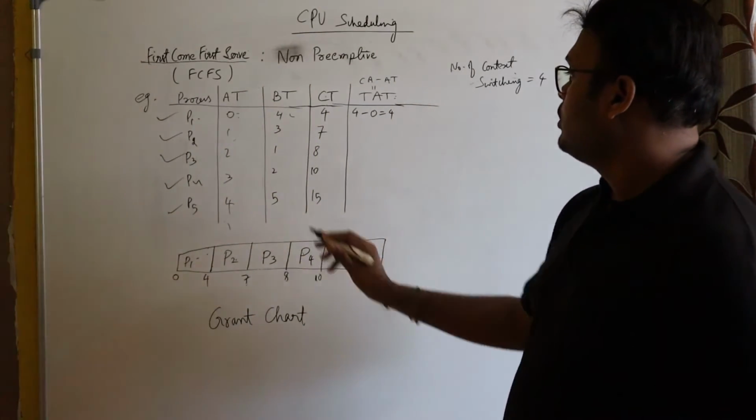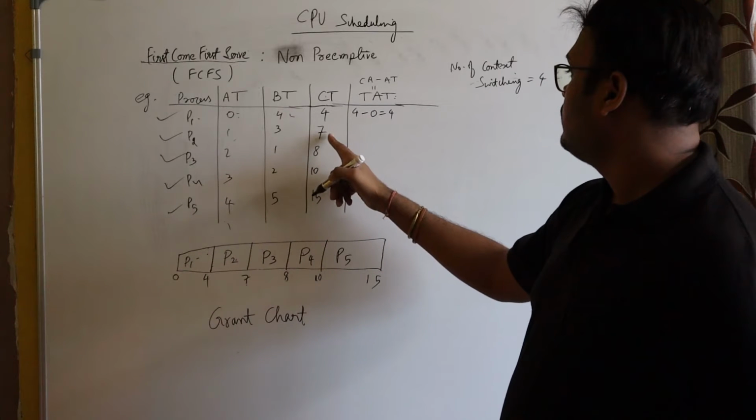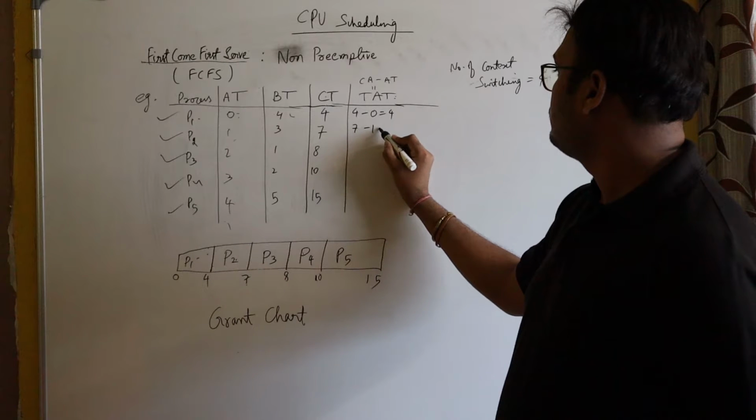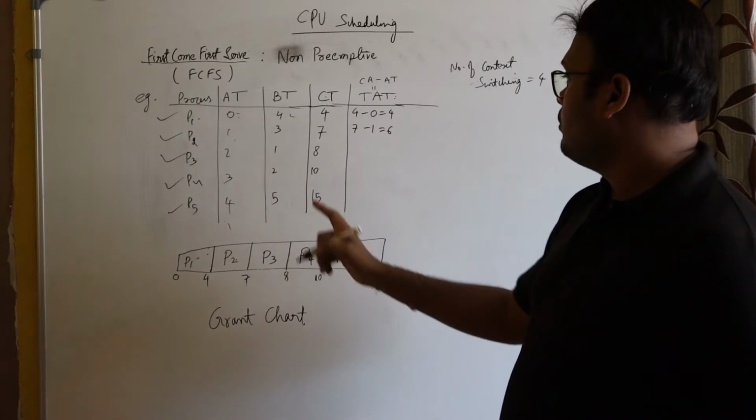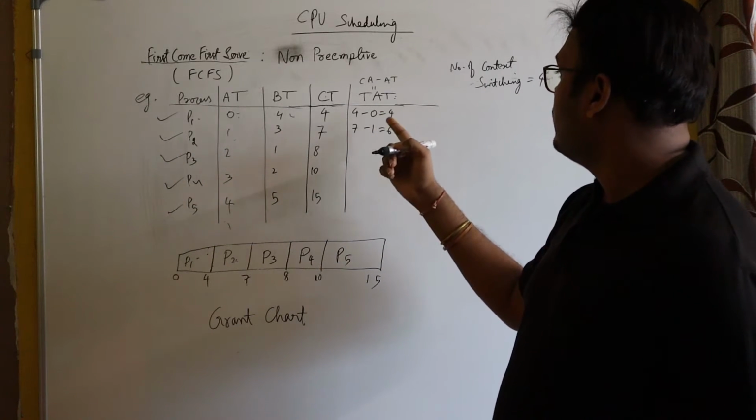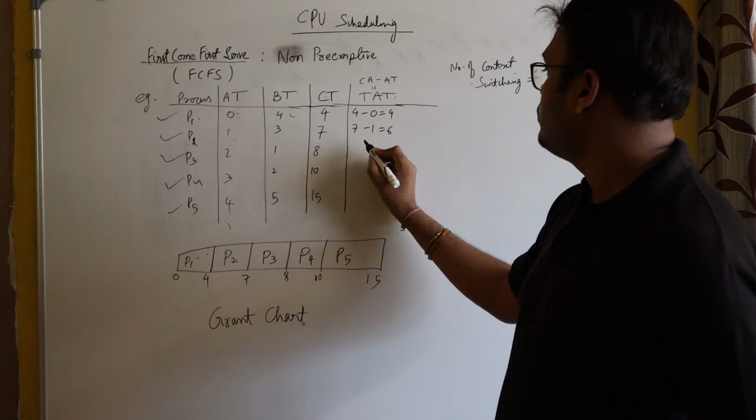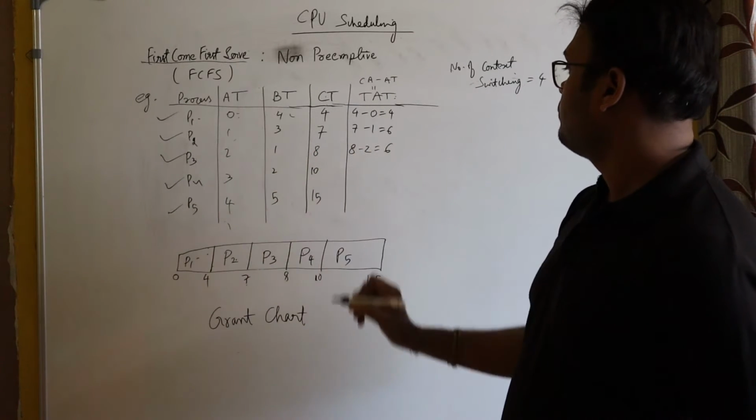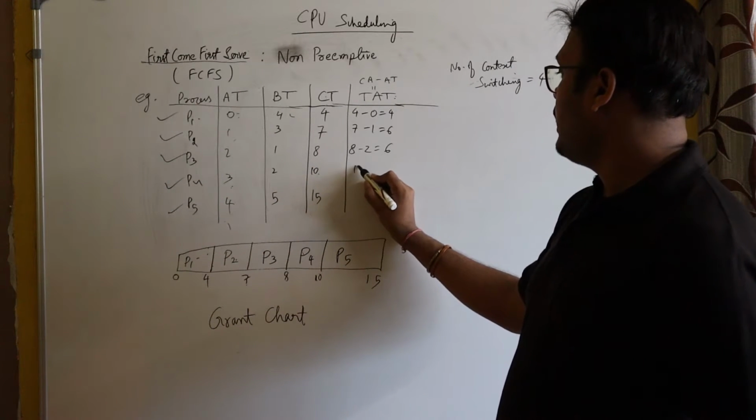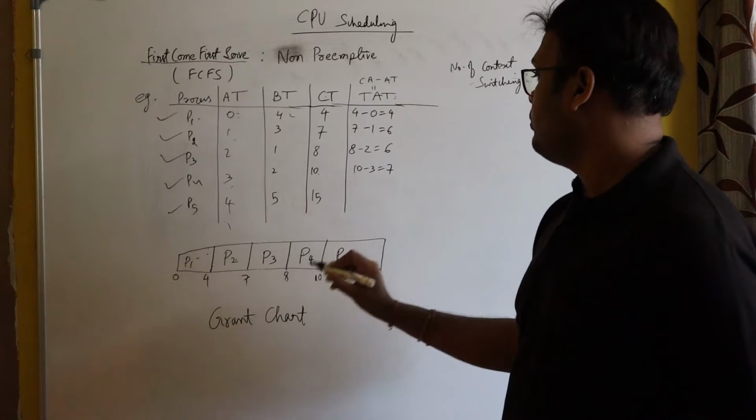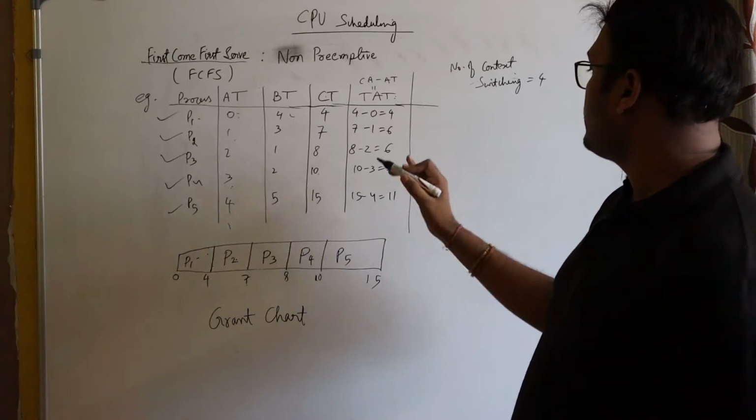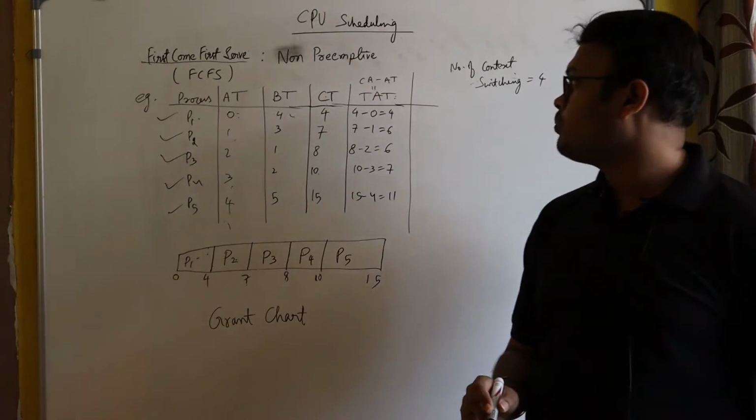The turnaround time for P2 is 7 minus 1, which is equal to 6. The turnaround time of P3 is 8 minus 2, which is equal to 6. Then for P4, completion time minus arrival time, 10 minus 3 is equal to 7. Then for P5, 15 minus 4 is equal to 11. So these are the turnaround times of each process.